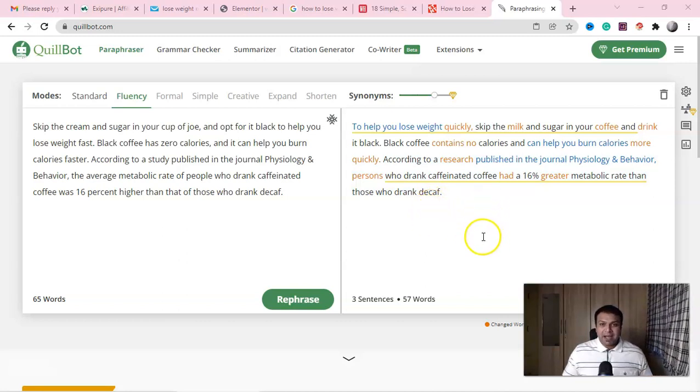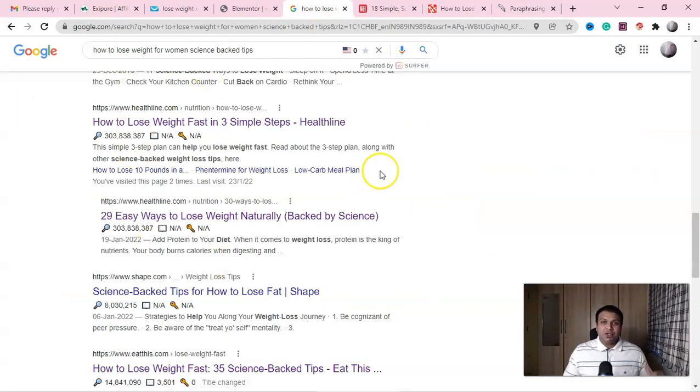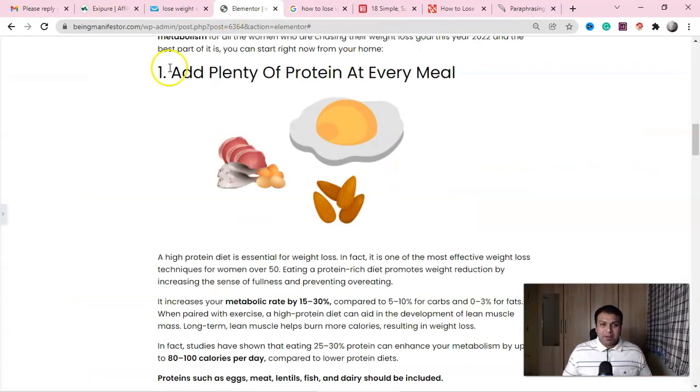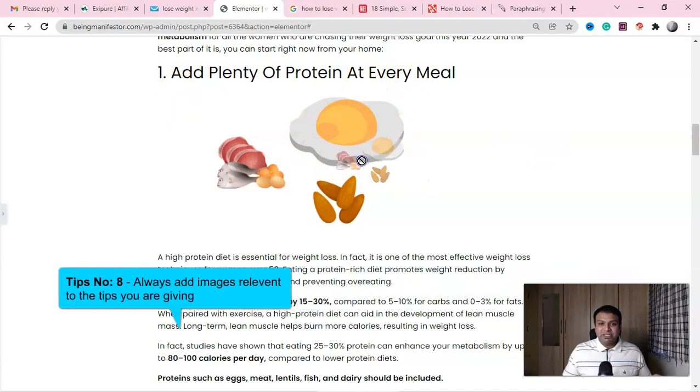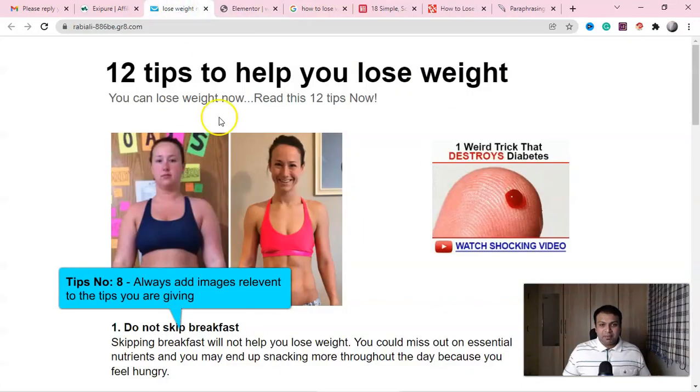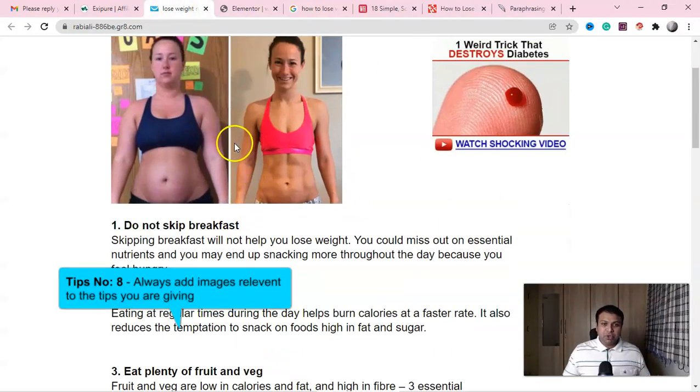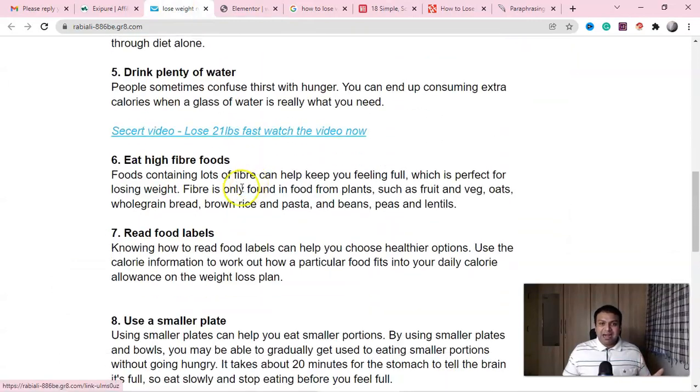So now we are back. So now you can understand from where you can get the content. Now we are back here, right? And one of the very important things here is, guys, add these images, right? Images are very, very important, guys. Your first image is good, but later you have not added any images.